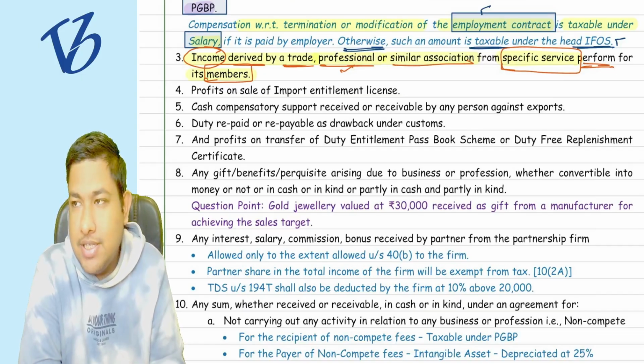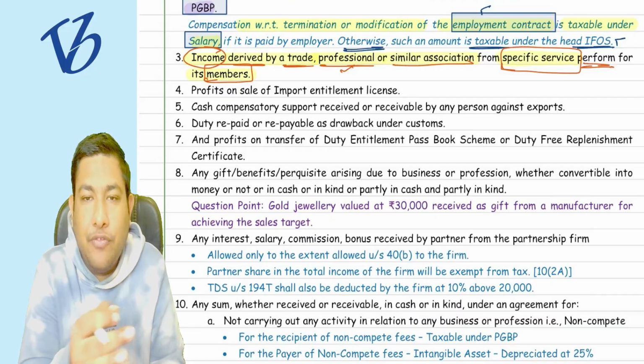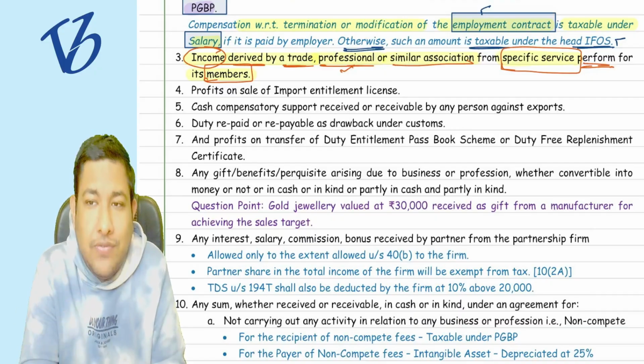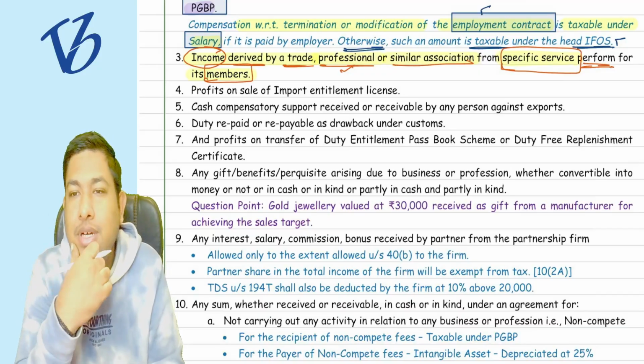Are you clear with this? Income derived by a trade, professional, or similar association from specific services performed for its member.